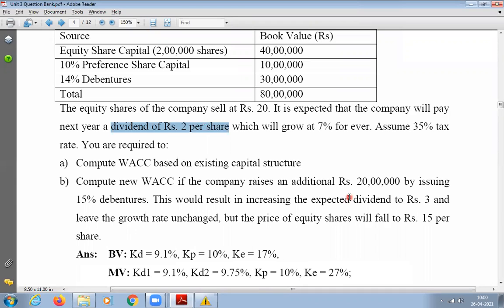So obviously, your shareholders will expect more dividend. That is what they're expecting. They're expecting the dividend to increase to ₹3 per share and leave the growth rate unchanged. Growth rate will be the same, 7% forever. But the price of the equity share will fall to ₹15 per share. Earlier, how much was the price of the share? It was 20. That will fall down to 15 rupees in the share market. Got it? So we have to calculate WACC for 2 scenarios. Okay, students? Do you understand the question?